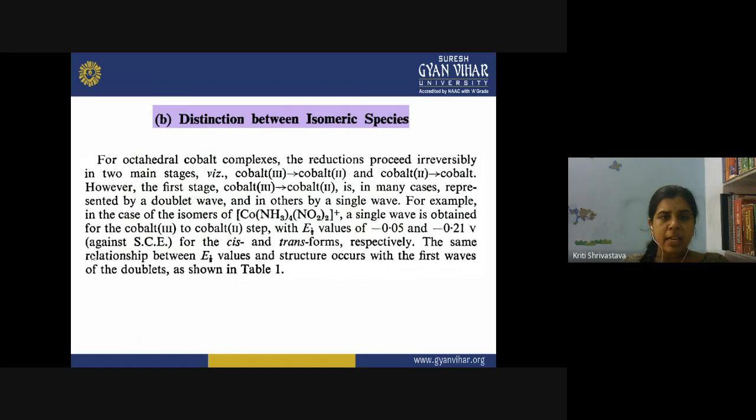The same relationship between the E half values and structure occurs with the first wave of the doublet. So when you are studying such complexes, how will you identify the cis and trans forms?